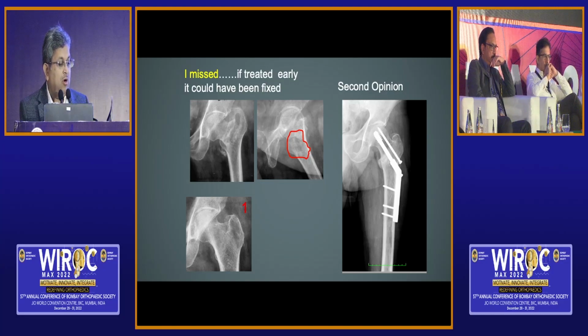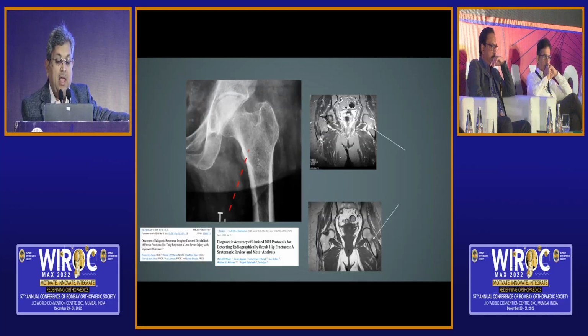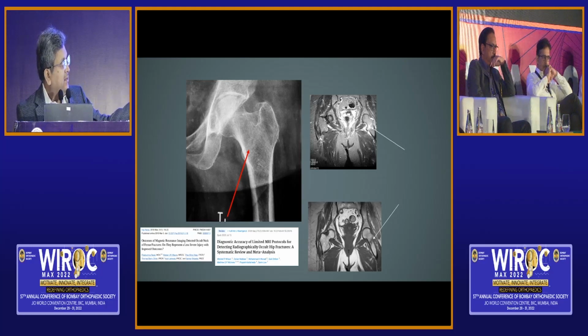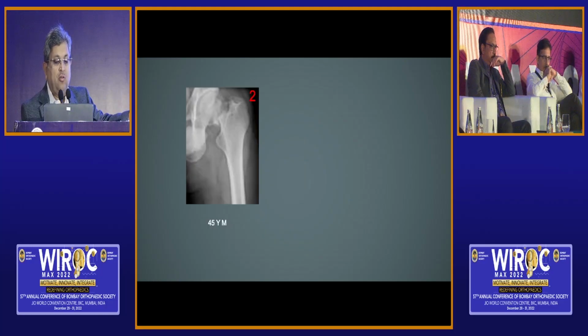So what do we do for such an ICU bedridden patient? What should be the protocol? MRI is the standard of care, not CT, not lateral view, just order for his MRI, and it's proven beyond doubt that MRI in such patients is better to clarify these occult fractures which are not easily seen on X-ray. So that's the science, and that's what we should do. Let's move on to the next one.